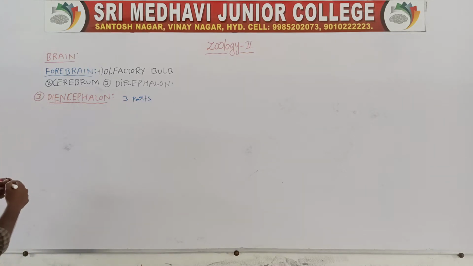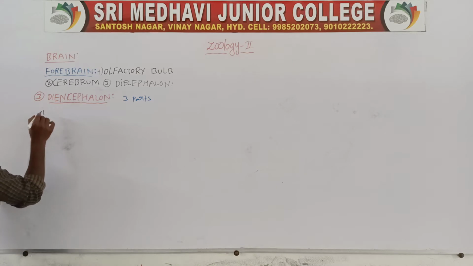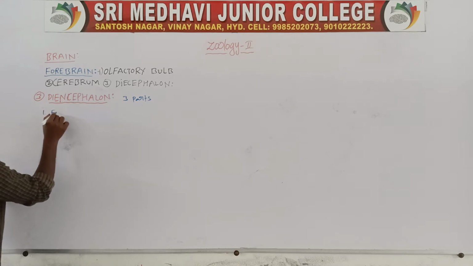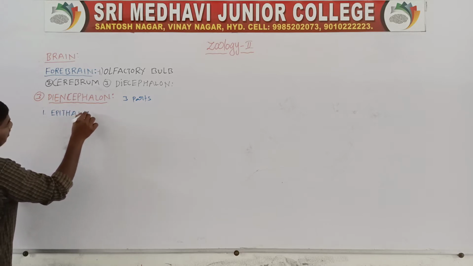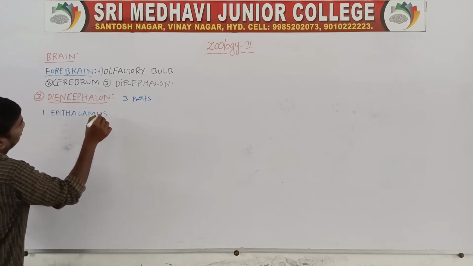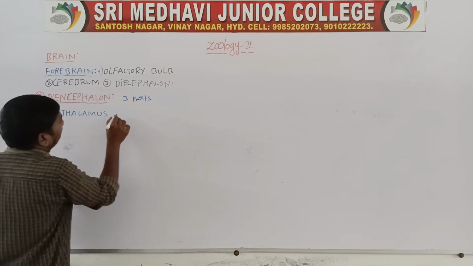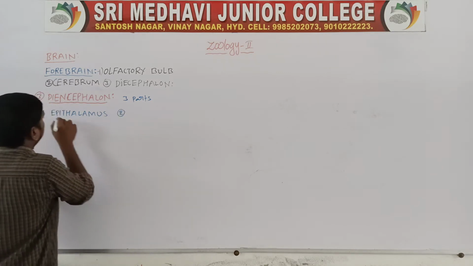First one, epithalamus. Second one, thalamus.